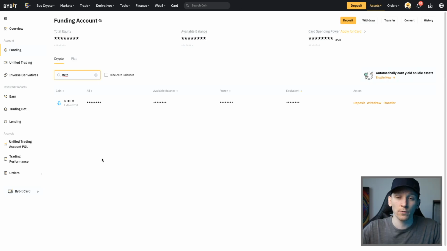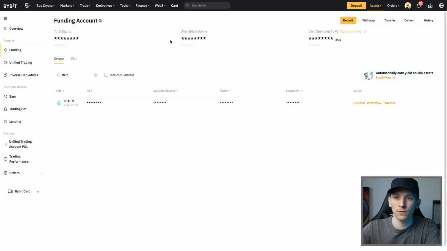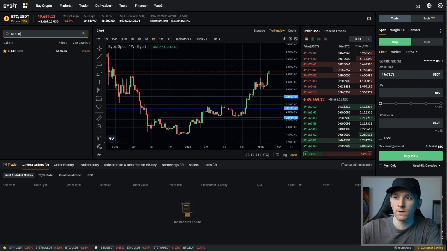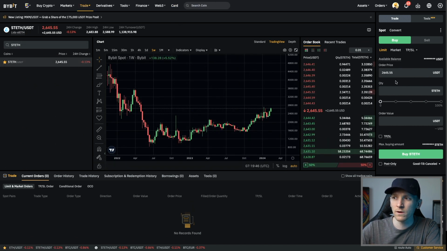Like I said, because liquid staking tokens are just like any other token, it doesn't matter how the token gets into our possession. So yes, you can use the Lido protocol directly, but you can also just buy the token on exchange. And so Bybit is an exchange that offers this. You can see staked ETH right here. What I'm going to do is go to trade and spot trading, and I'm just going to go through to the market here. And then from here, I'm going to search for stETH, which is the token, and you can see it right here. So if I click this, I can now buy this token just like any other token, and I'm receiving the staking rewards because it's in my exchange account.